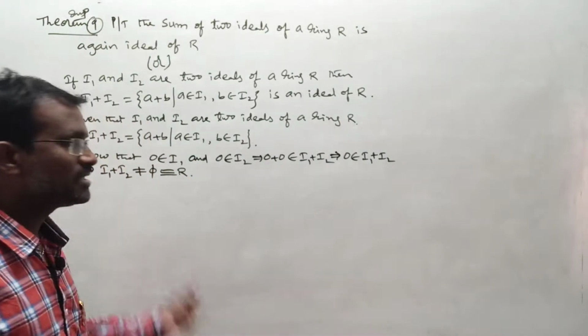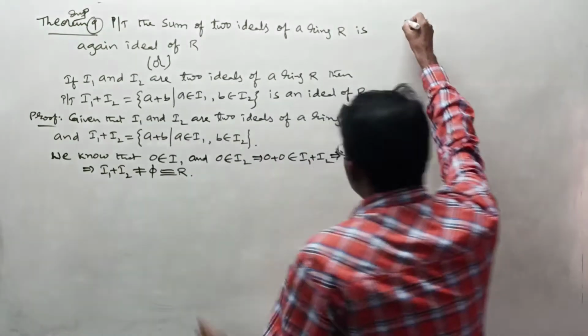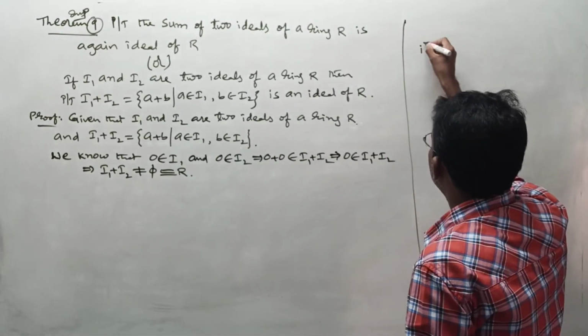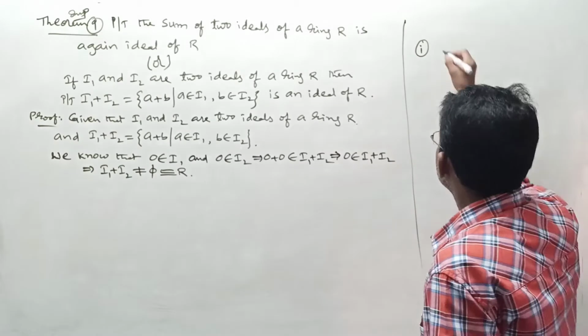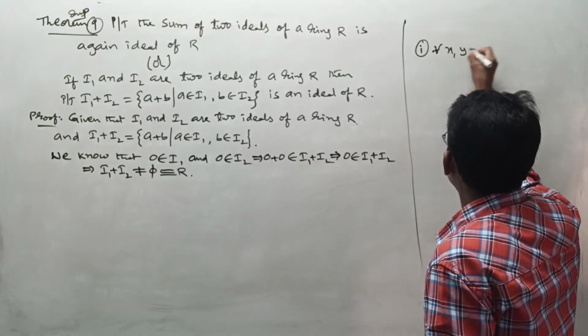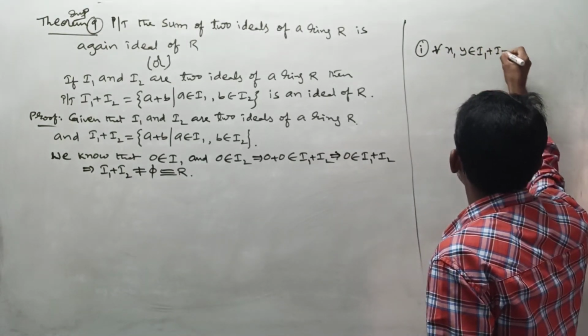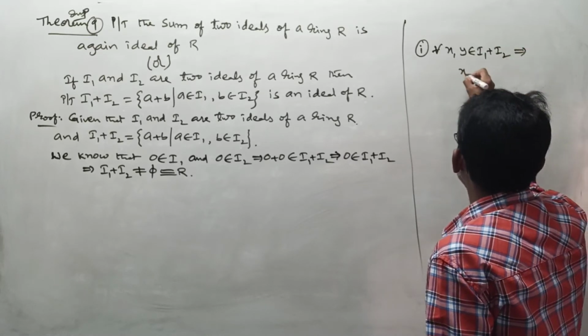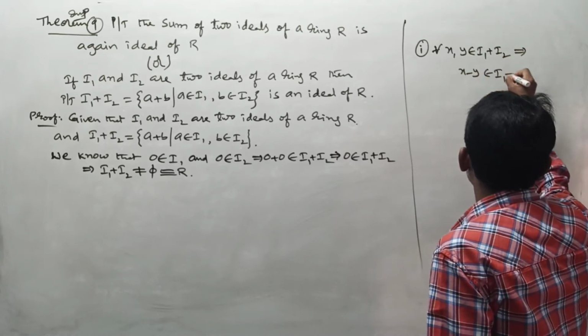Now let us prove it is an ideal of R. In the ideal definition, the first condition is: for all x, y belonging to I1 plus I2, we must show that x minus y belongs to I1 plus I2.